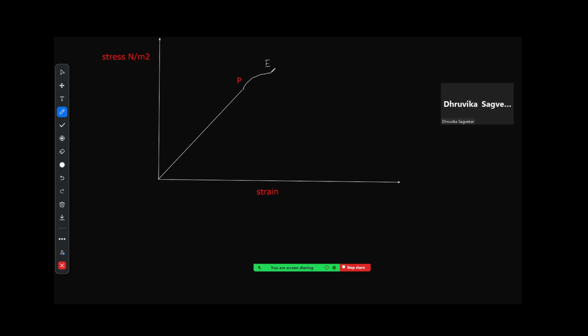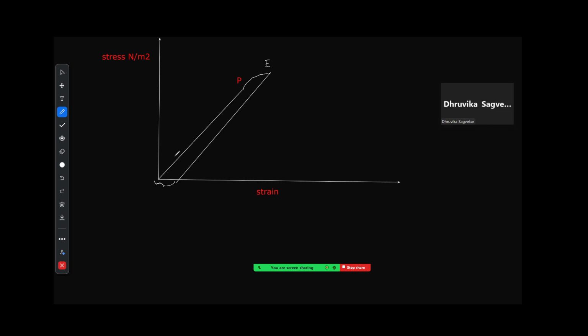From P to E the body is elastic, but you will notice that a certain amount of deformity is conserved. Up till point P, stress is exactly proportional to strain. If you remove the load, it will come back to its original position. Between P and E, it has deformed, so this particular portion that you see is the deformation that is retained by the body.